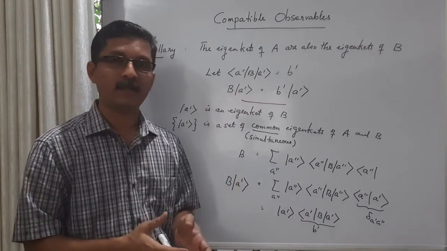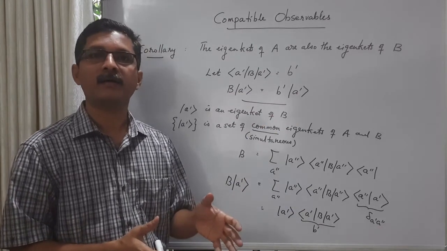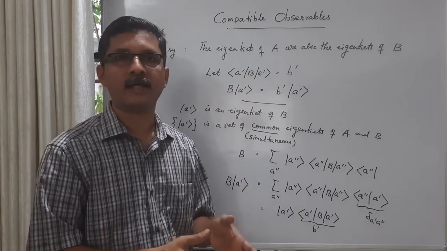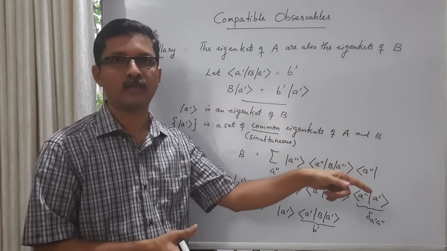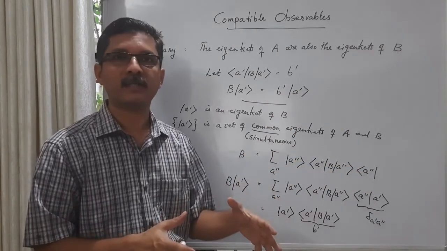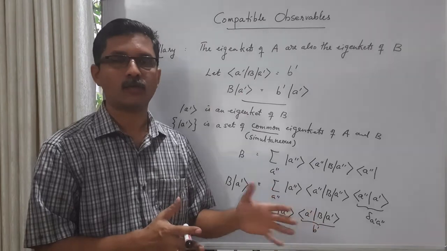That means this basis, the eigenkets of A, are also the eigenkets of B. So the non-degenerate eigenkets of A are common eigenkets for A and B.